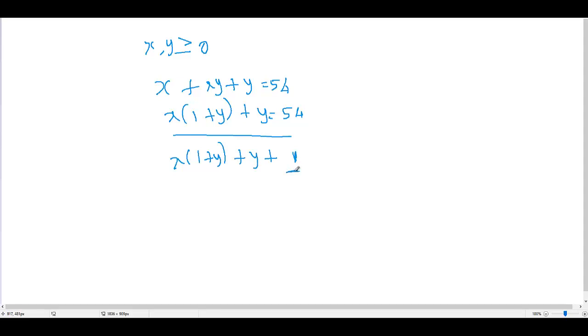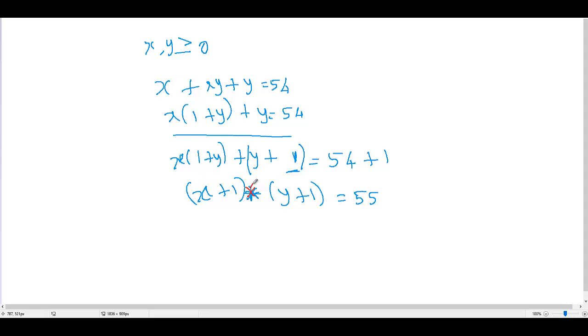We add this additional value, so on the right side also we add 54 plus 1, which is 55. Now the equation is modified into a multiplication: x plus 1 into y plus 1 equal to 55. You got the point: now you just have a multiplication term.